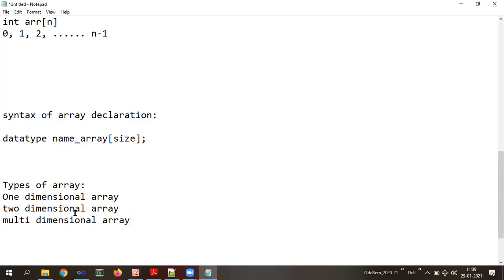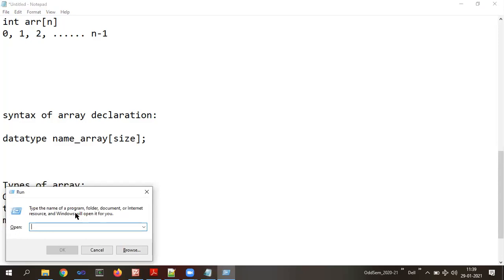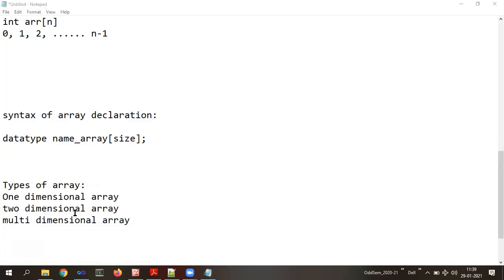One dimension means, let me open an Excel sheet and show you. At the same time, let me explain one more concept. Whenever we declare an array, what actually happens in the memory? That is something you need to understand. Okay, let's wait.